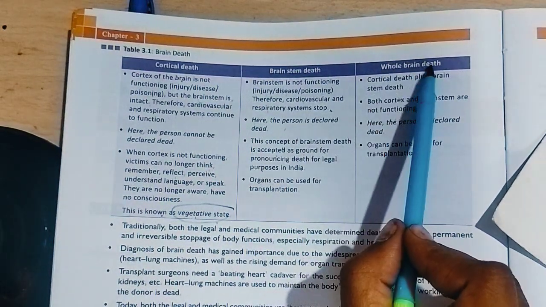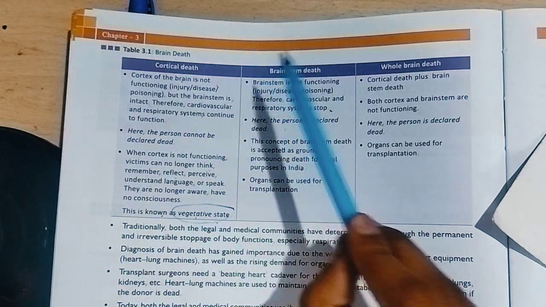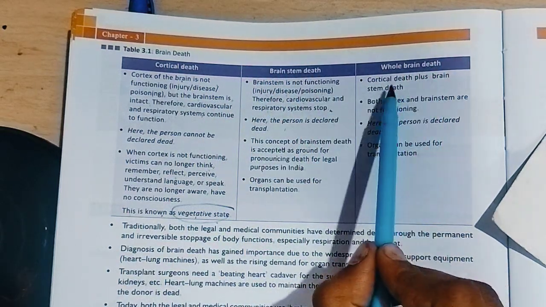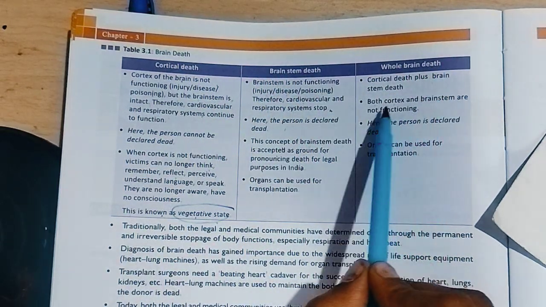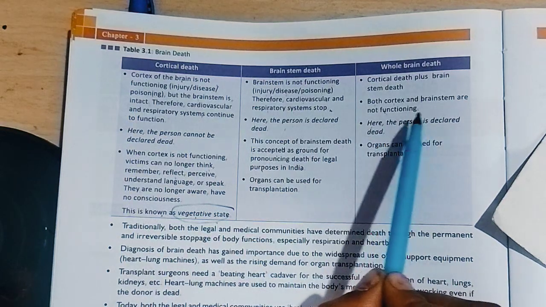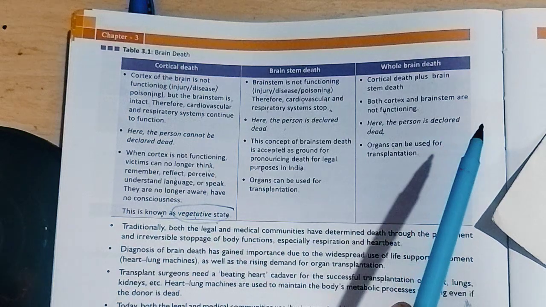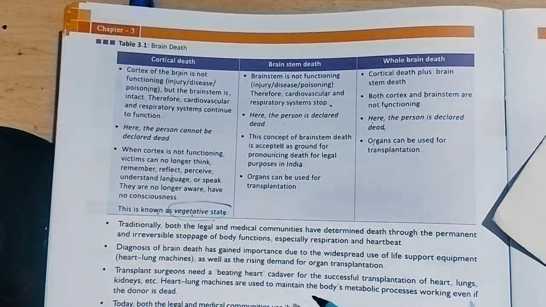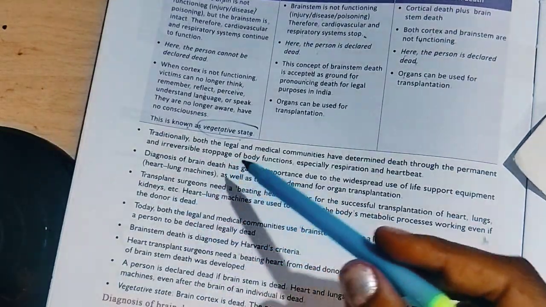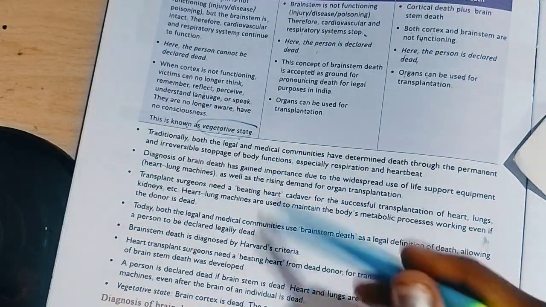Now, whole brain death means cortical death plus brainstem death. Both cortex and brainstem are not functioning, so the person is declared dead. Organs can be used for transplantation. And there's no need to read all this other material; it's excessive and unnecessary information.